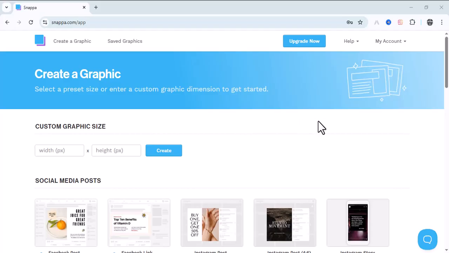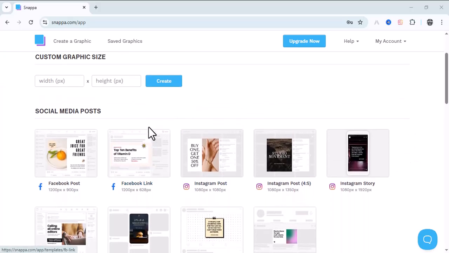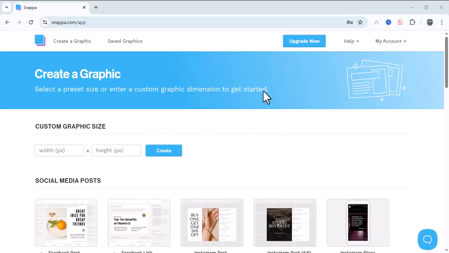So in today's video, I'm going to be talking about this site that can let you earn online, and it's called snapper.com. So what is the work of Snapper? You can literally upload your template online and you earn for it guys. So that is just the work of Snapper. Now let's take a look at the website together.